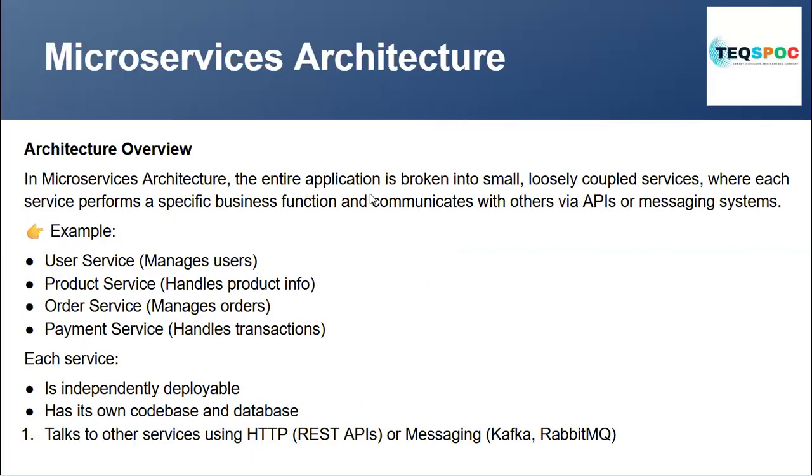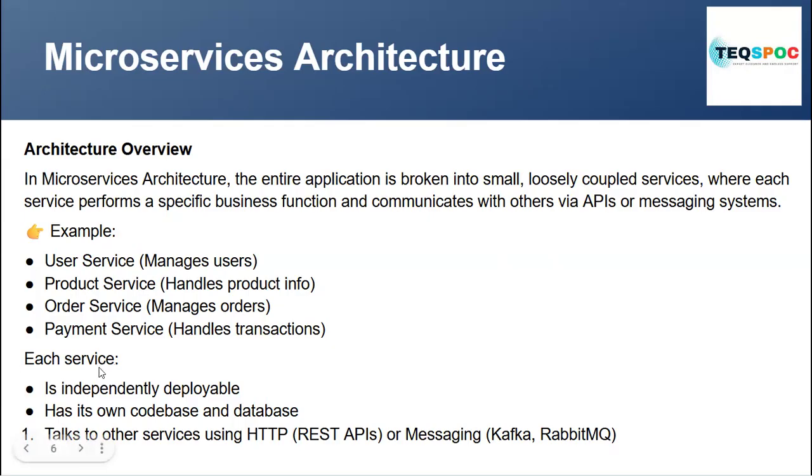So what is basically a microservice? Now coming to microservice architecture. What does microservice architecture mean? A microservice architecture is where an entire application is broken into smaller, loosely coupled services, where each service performs a specific business function and communicates via APIs or a messaging system. For example, you have a user service that manages the users, a product service that handles product info, an order service that manages the orders, and a payment service that handles the transactions. These are four different applications instead of one application. So we have broken down one application into these four modules, four features, four applications.